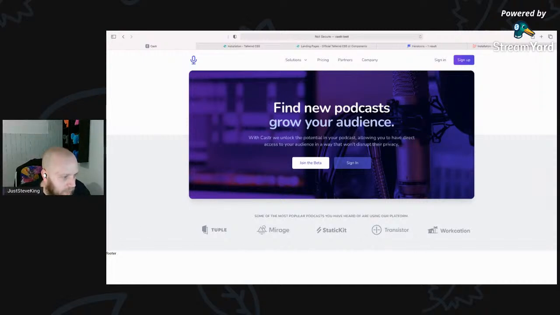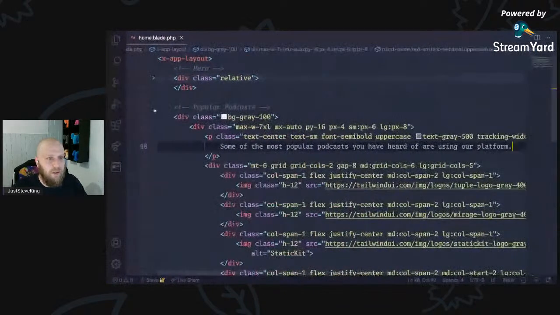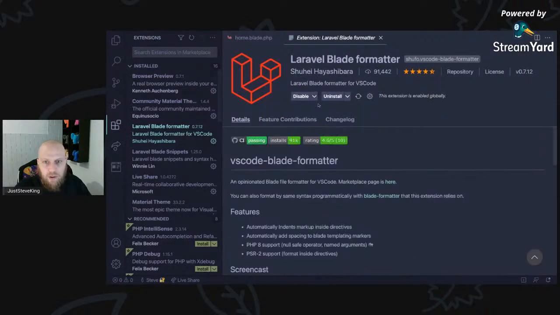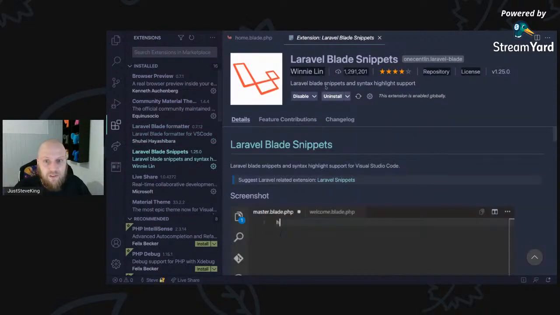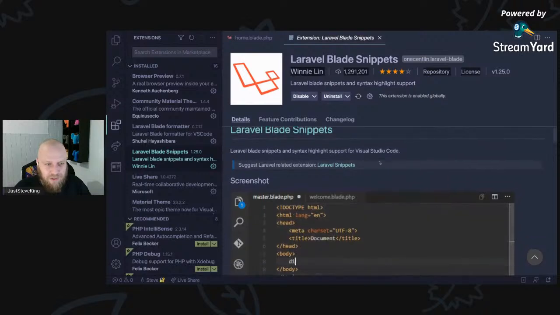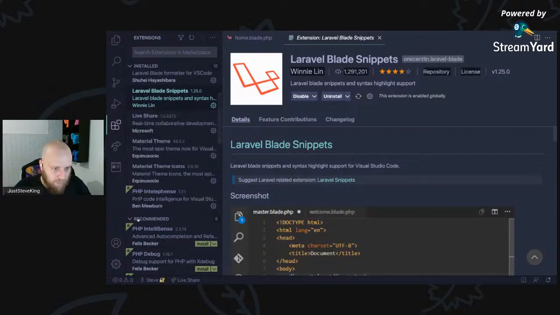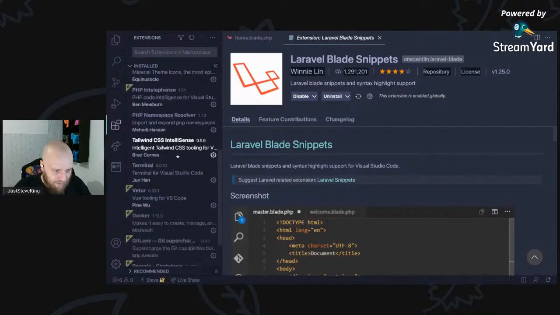I think a format as well. Ooh, Blade. Okay, so what extensions am I using? I've got Browser Preview installed. That's really good if you're just doing HTML stuff. I've got the Laravel Blade formatter by this person up here. Sorry, I don't know how you might define yourself. We've got Laravel Blade snippets installed. Not that I use it much, if I'm really honest. I could probably remove that, but it's doing syntax highlighting. Let's drop the recommended. I think that's it for the Laravel stuff.